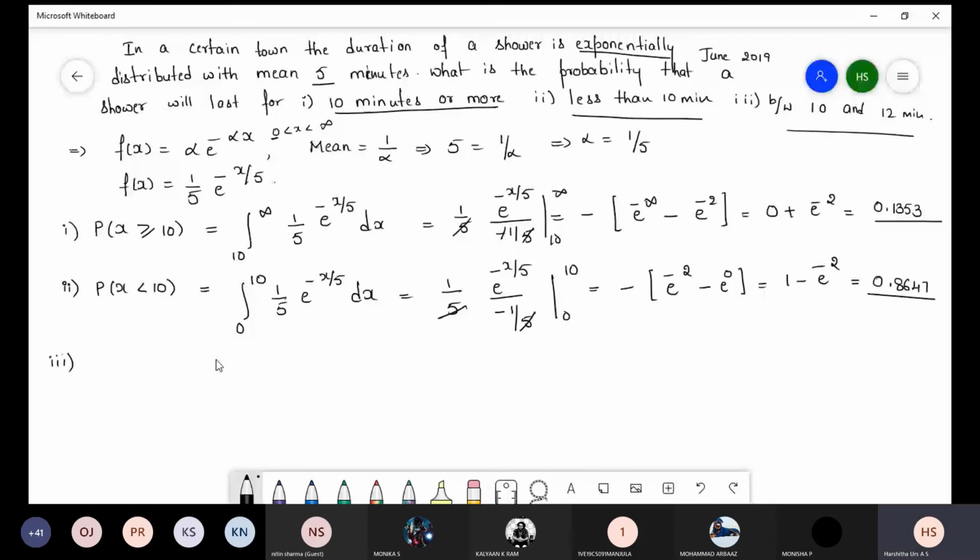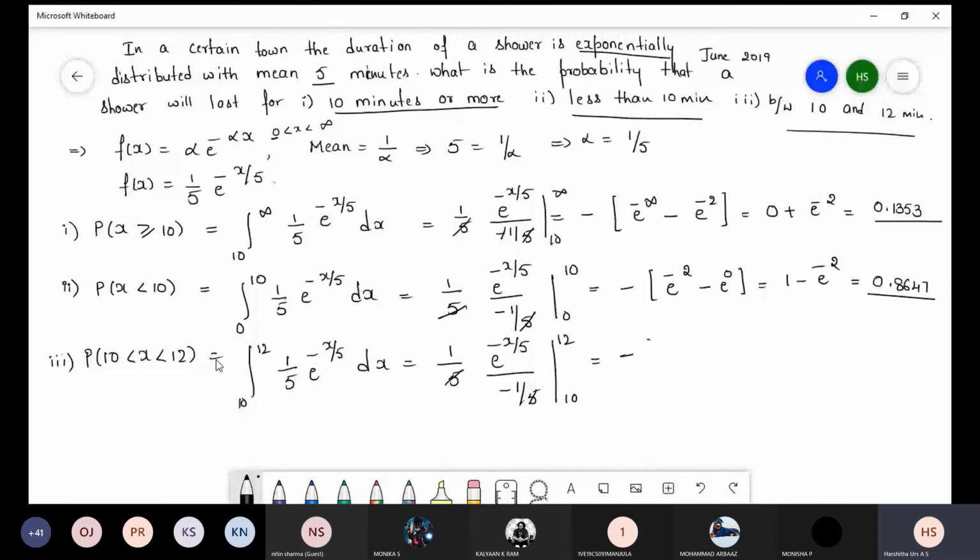Next, last one. Between 10 to 12 minutes means P of 10 less than x less than 12. So 10 to 12, 1 by 5 e power minus x by 5 into dx. 1 by 5 e power minus x by 5 divided by minus 1 by 5, 10 to 12 limit. 5 cancels, minus of upper limit e power minus 12 by 5, lower limit e power minus 2, that is equal to e power minus 2 minus e power minus 12 by 5, which is 0.0446. This is the answer.